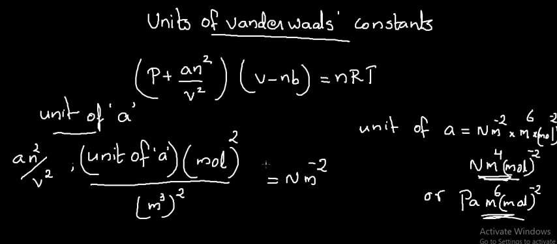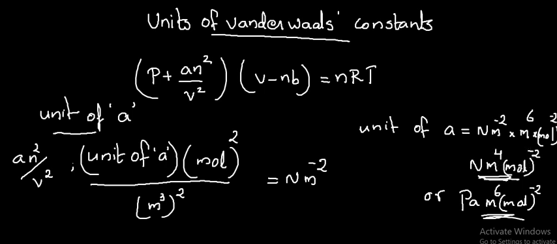From this equation we can calculate the unit of A, by equating, unit of A equal to Newton meter raised to minus 2 into meter raised to 6 into mole raised to minus 2, which is equal to Newton meter raised to 4 mole raised to minus 2.